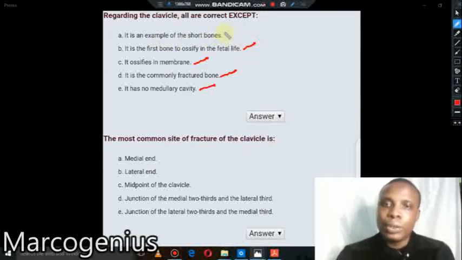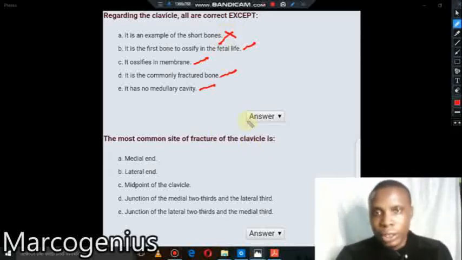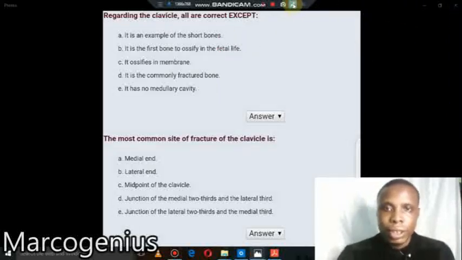So it is an example of a short bone? It's not an example of a short bone. So this is very wrong. This is wrong. It's not correct. So let's go to the second one.